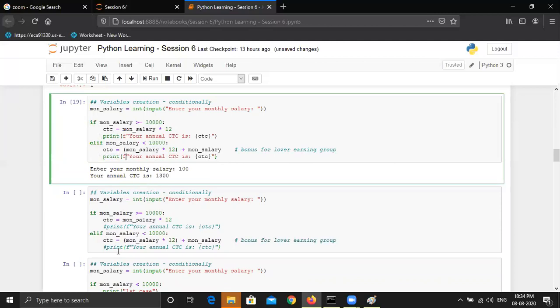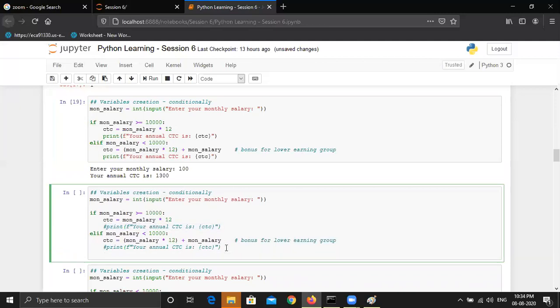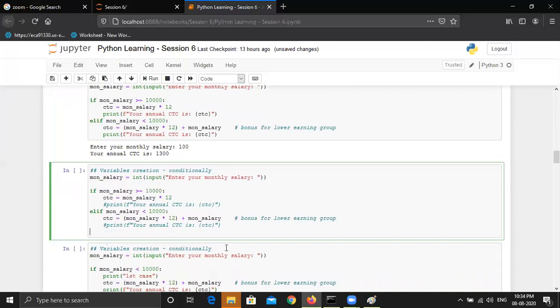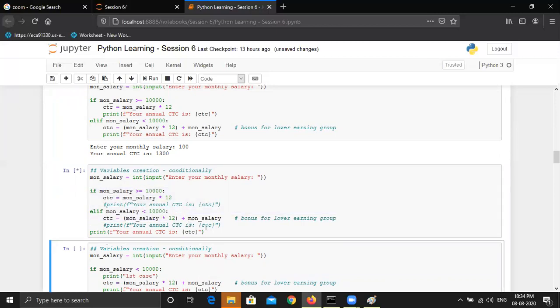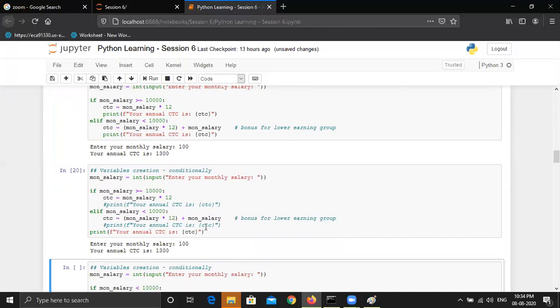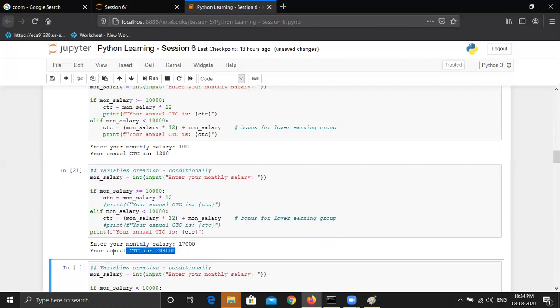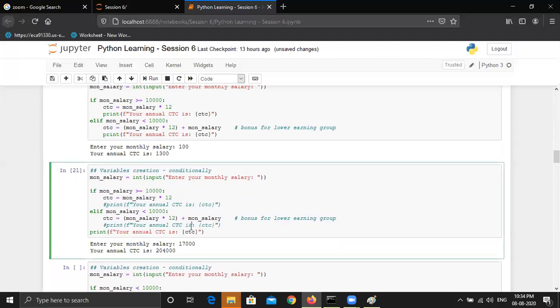But what if I remove both of these statements by just commenting it and moving the print statement? Sorry, we can copy this, and I'm just moving the print statement out of the if else conditions, right? So let's see how does it work. Let me enter 100 again. You can see the answer is coming same. Even if I enter the upper value like 17,000, then also the answer is coming as expected. So how does it work?